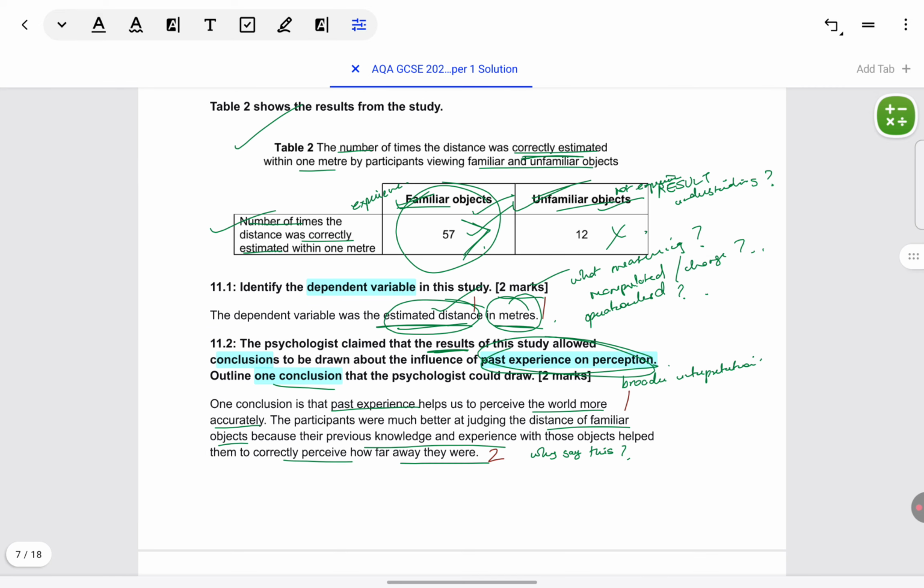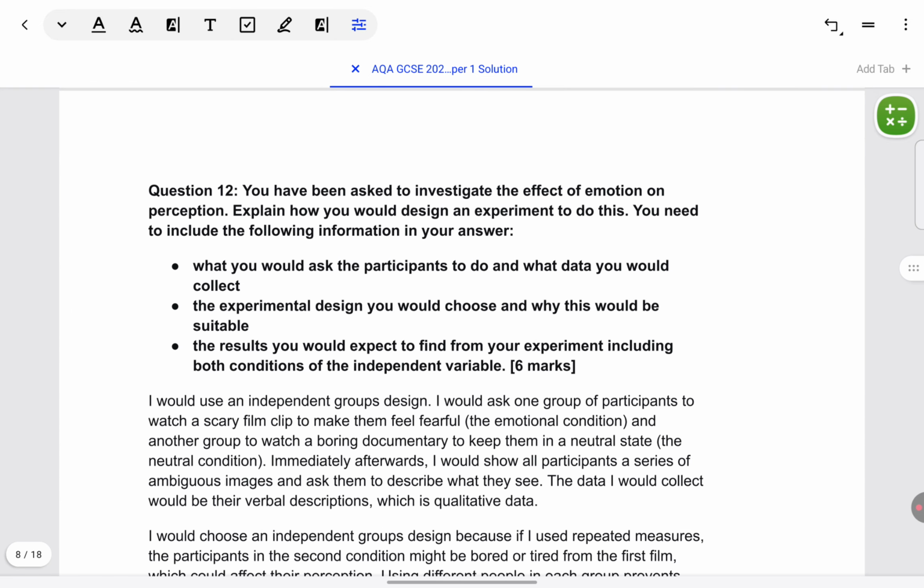Okay, let's come to the next question. You have been asked to investigate the effect of emotion on perception. Explain how you would design an experiment. To do this, you must include what you would ask the participants to do, what data you would collect, experimental design, why it would be suitable, results you would expect to find, including both conditions of the IV.